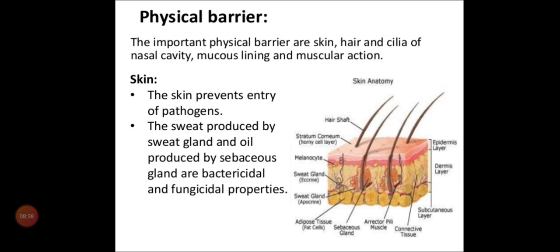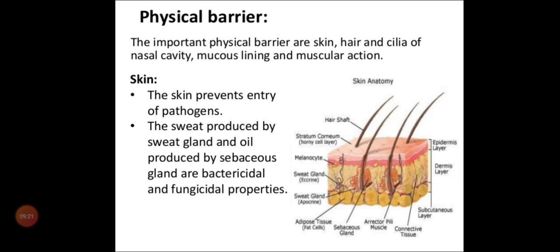Here what the physical or anatomical barriers will do means it will block the entry of microorganisms into the body. That is the main point. So what is the physical barrier of your body? The physical barrier of your body is skin, hair, cilia, nasal cavity, mucous lining and muscular actions. So imagine your skin. Your skin is a physical barrier. In skin you can see small hairs. And in other areas you can see a very minimal amount of hair, which we call the cilia of the nasal cavity.